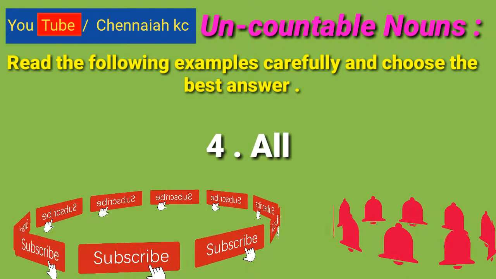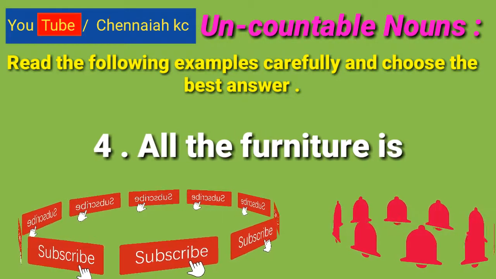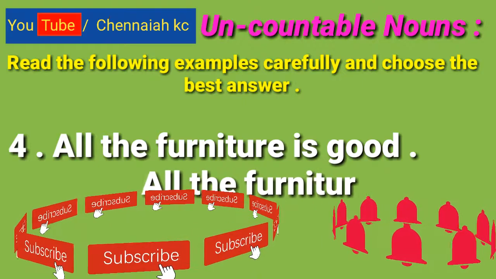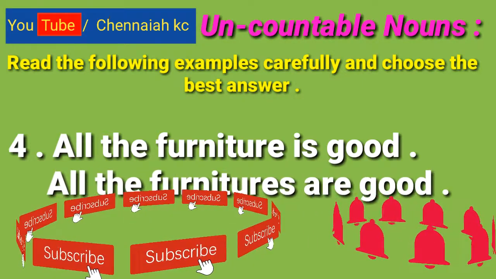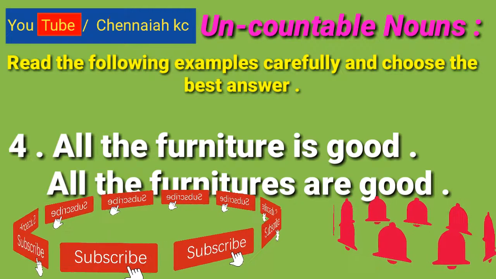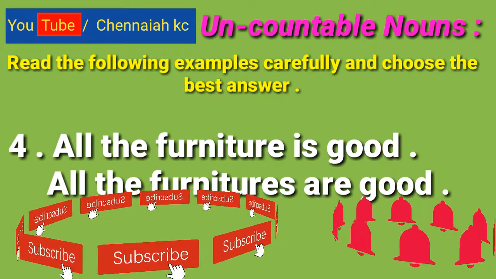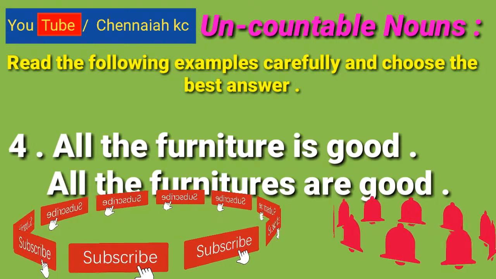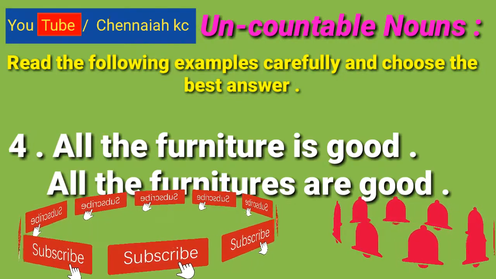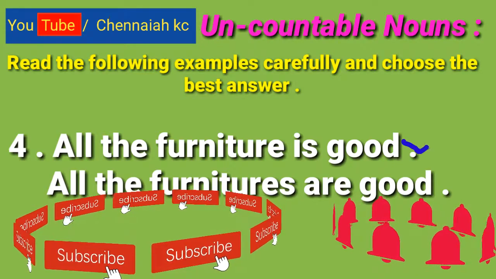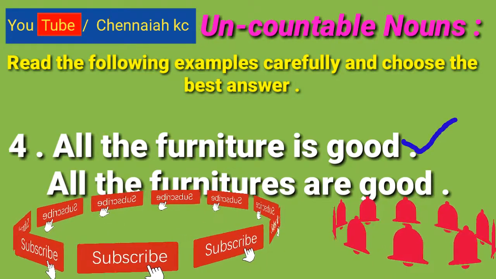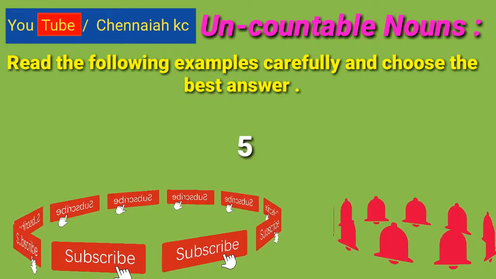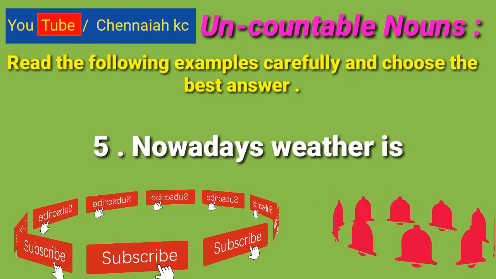Fourth example, all the furniture is good. All the furnitures are good. In these 2 sentences, which one is right? It means the first one is the correct answer, because we did not use furnitures. We use furniture only.